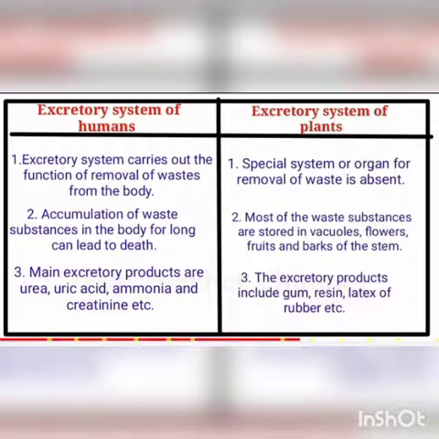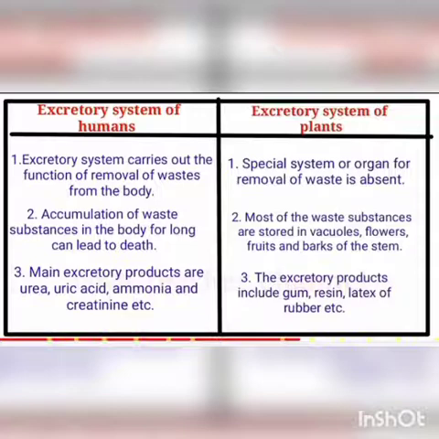Difference between the excretory system of humans and the excretory system of plants. The excretory system carries out the function of removal of waste from the body. Second, accumulation of waste substances in the body for long can lead to death. Third, the main excretory products are urea, uric acid, ammonia, creatinine, etc.